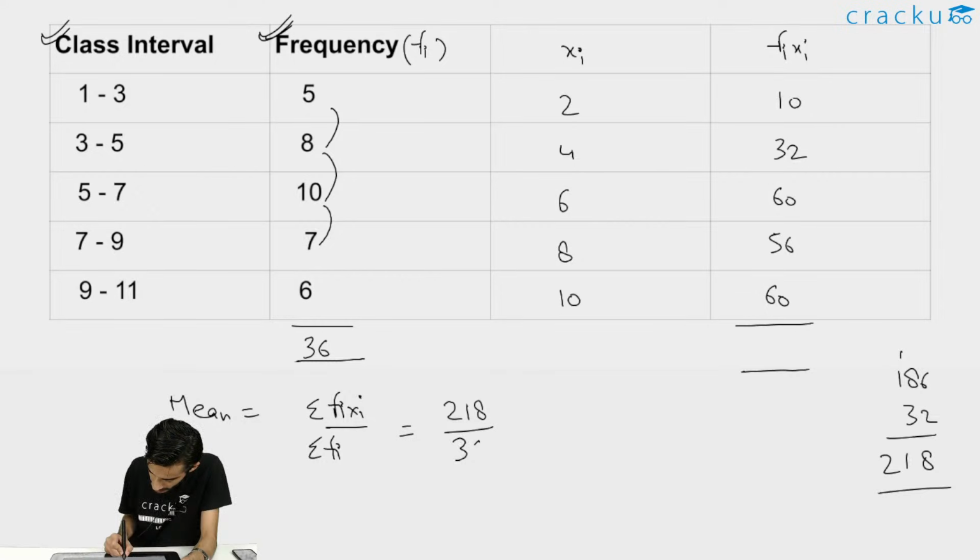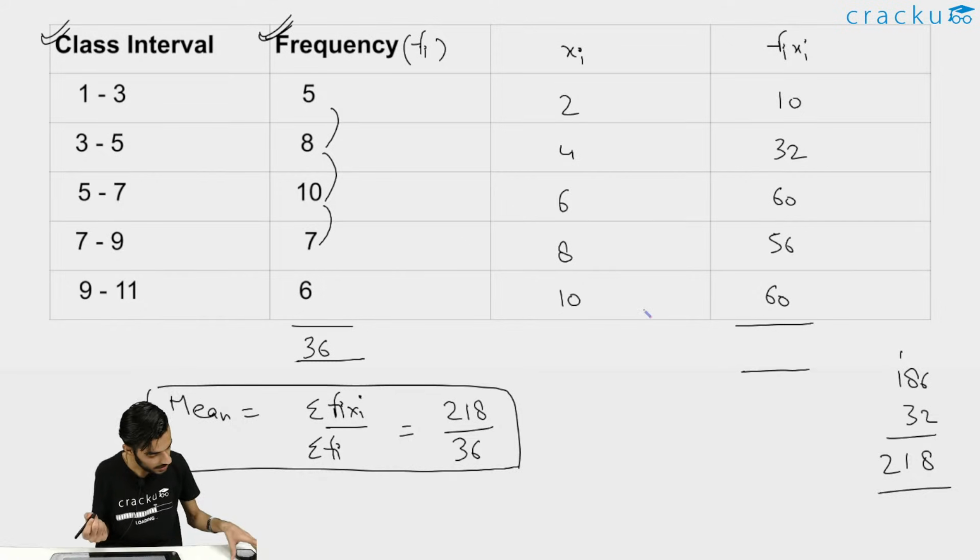So this is the mean for this particular data. Of course, we can simplify this, but I hope this was clear. To calculate the mean, that is 218 divided by 36. So if this is clear, we can move ahead to the median part if there are no doubts.